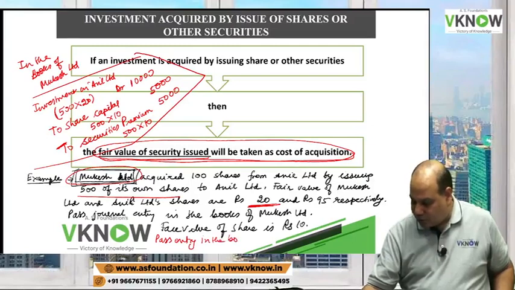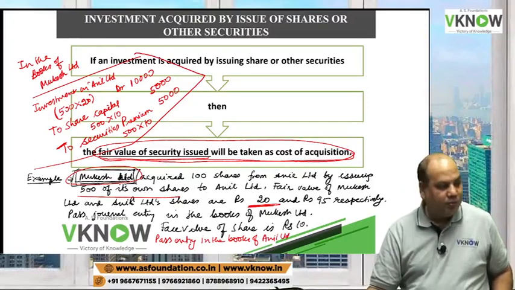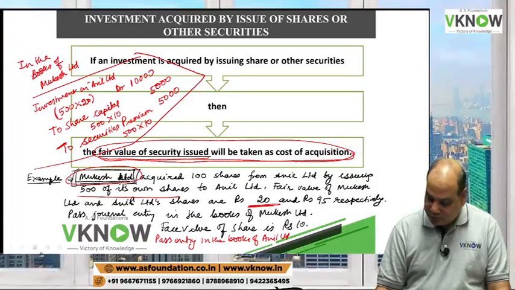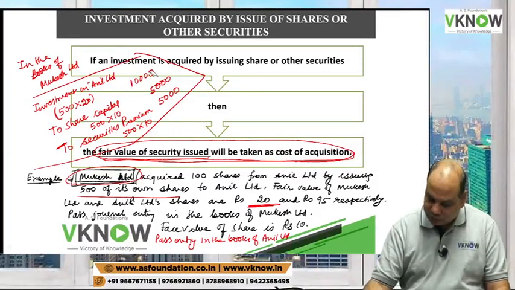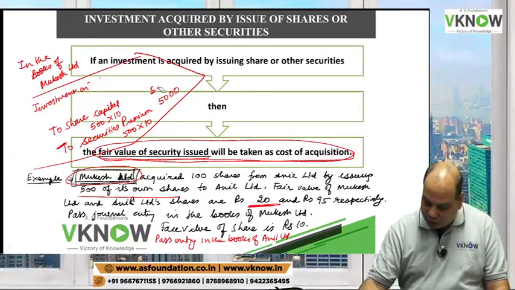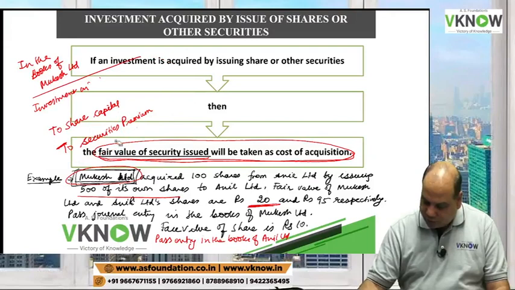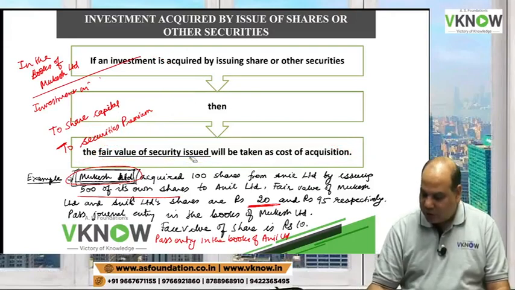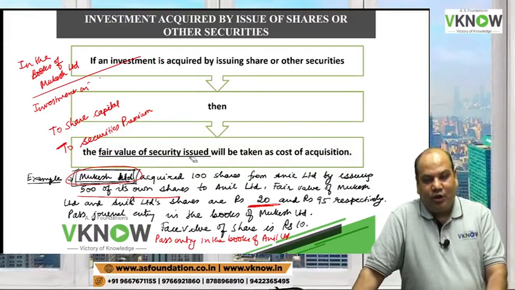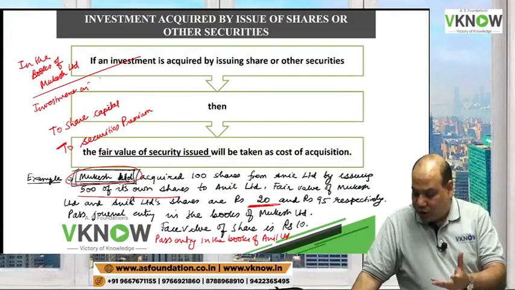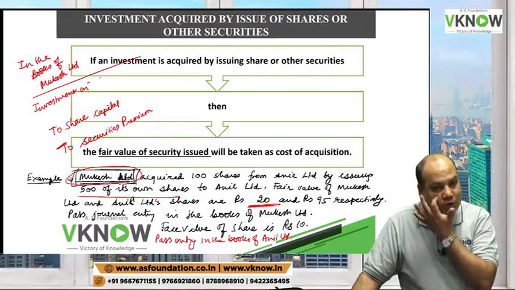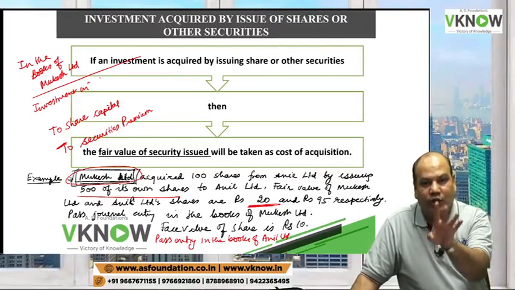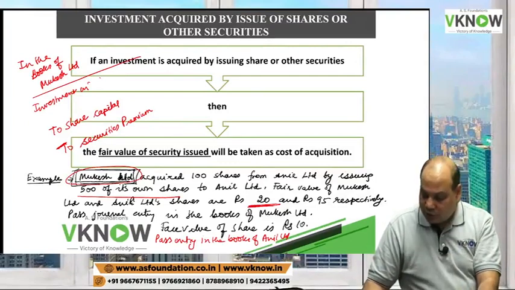Suppose you are in the books of Anil Limited. What entry will Anil Limited pass? Anil has issued 100 shares to Mukesh. The fair value is 95.